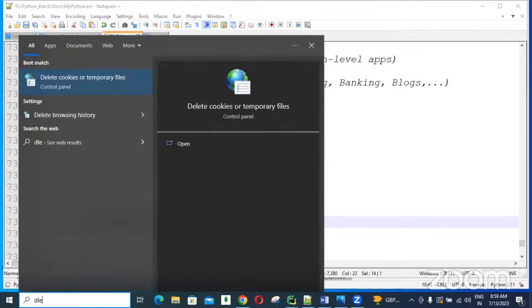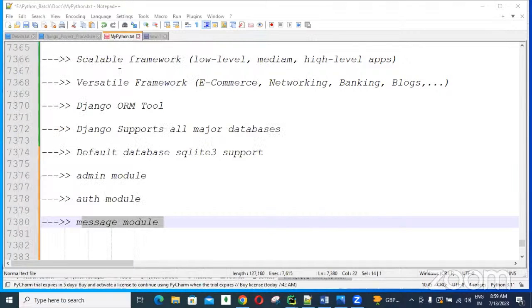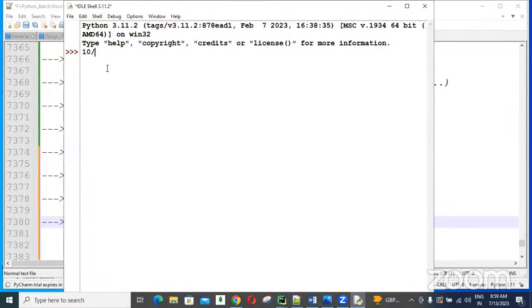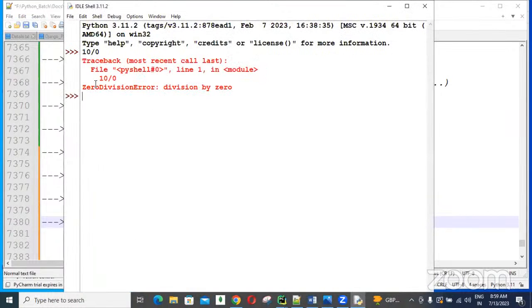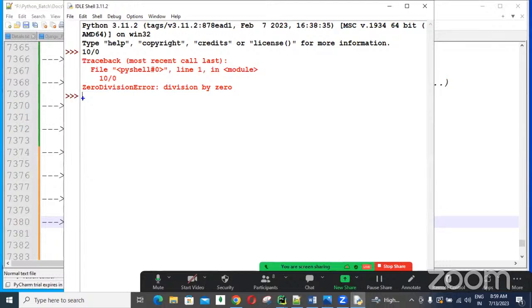For example, here, guys, if I'm trying to divide some number by 0, then an exception message comes. Instead of displaying this entire message, I want to display just one friendly message. So: a number cannot be divided by 0. Like that, a meaningful message you can display. Okay?